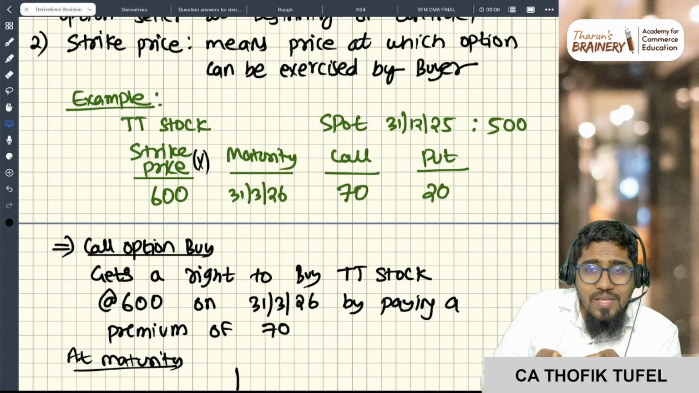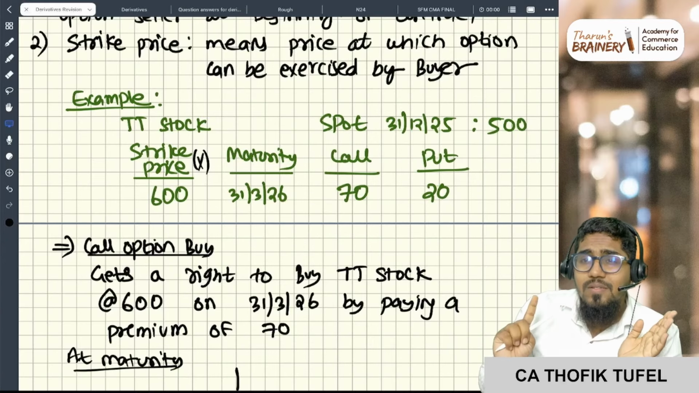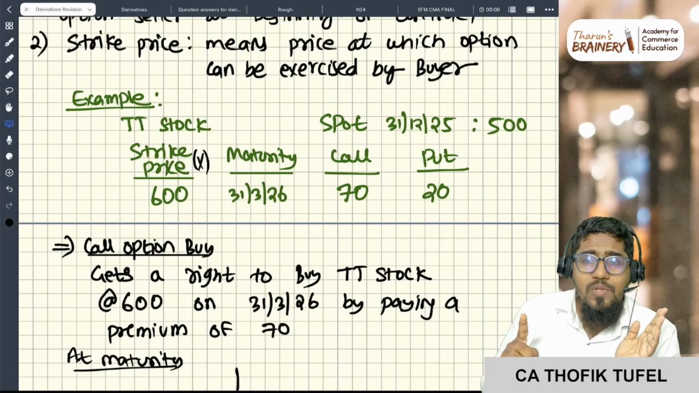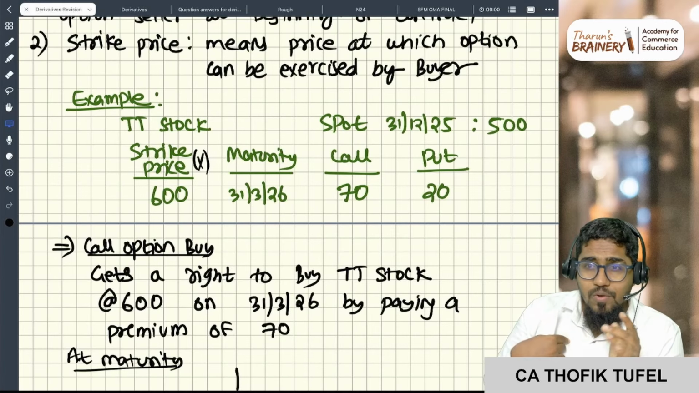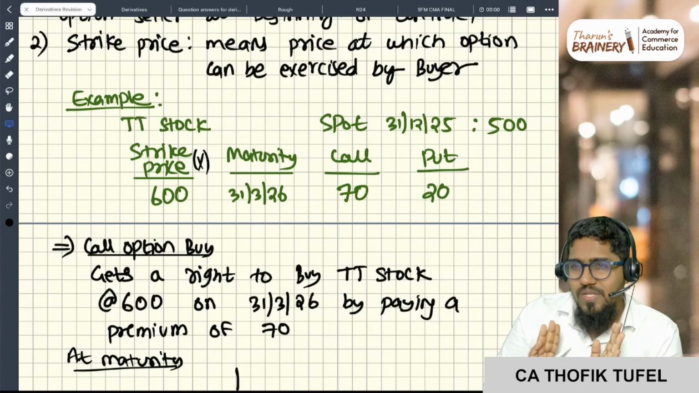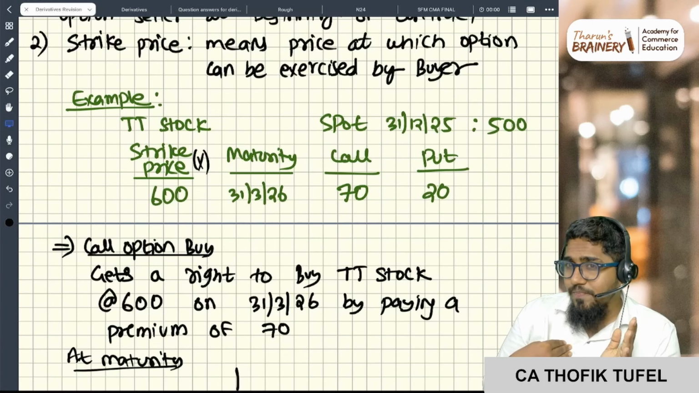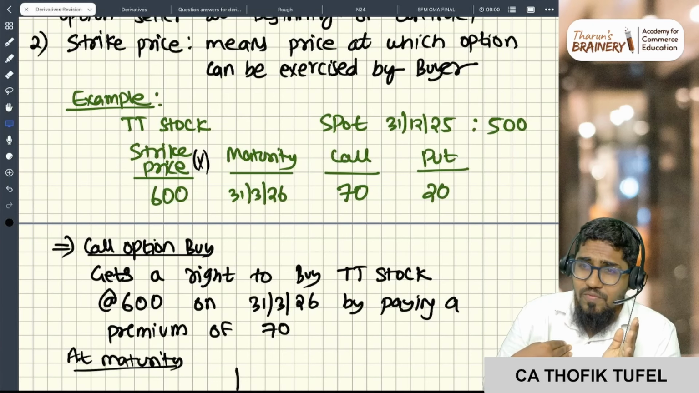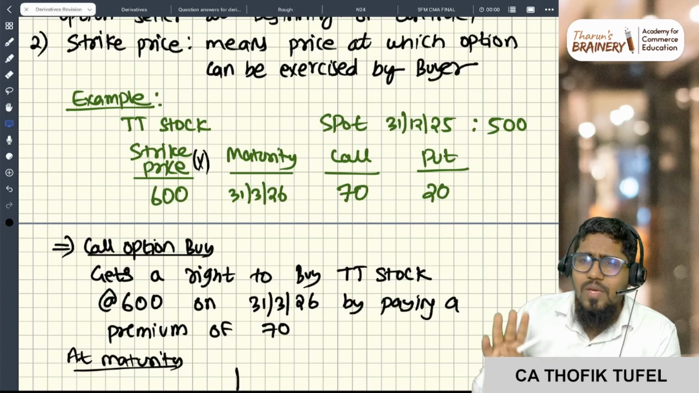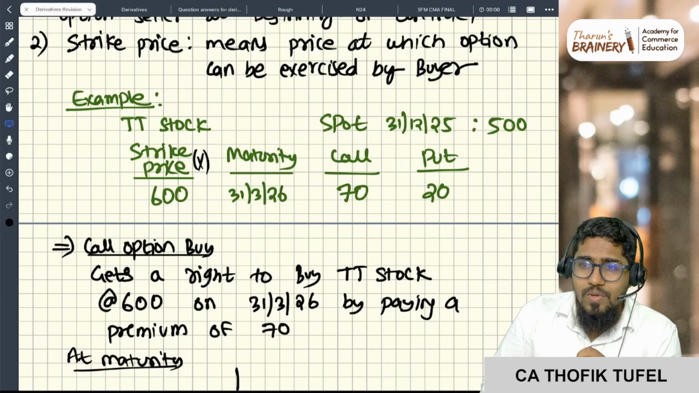So let's say the price is 700. I will exercise the option and he will pay me 100 rupees. Settlement is always done in cash. Sir, what if the price has become 500? Now you don't have an obligation. You will say, okay, I don't want to exercise. So the entire 70 rupees will go to him.